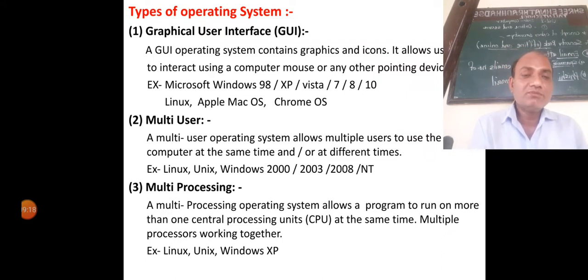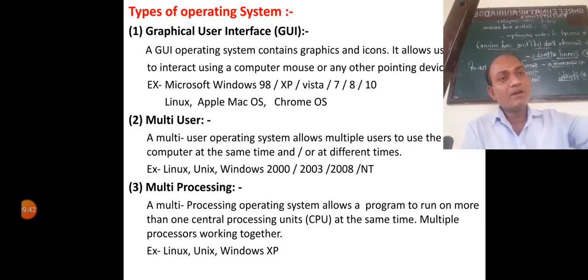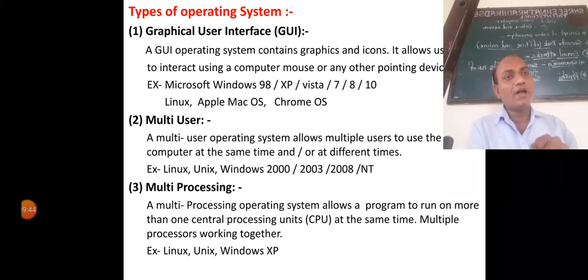A multiprocessing operating system helps a program run on one or more central processing units at the same time. The same program will run on this computer, and on another computer, and on a different computer, at the same time.